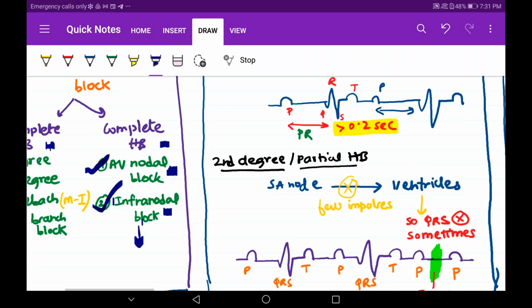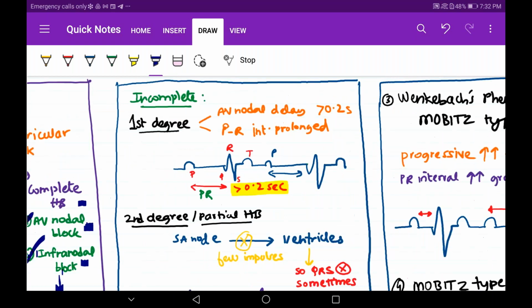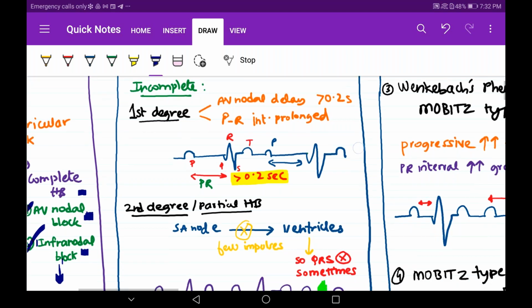Now let's come to the most important part of our summarization. Incomplete. See what I've written in first degree heart block: the AV node delays more than 0.2 seconds, and the PR interval is prolonged. I have drawn this red arrow over here. That's all you have to write in first degree heart block.